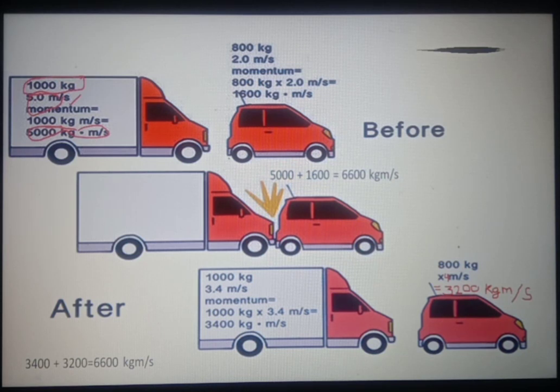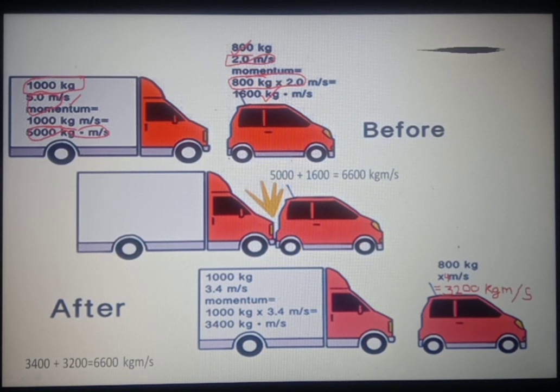Now in the initial stage, the car has mass 800 kilogram and it was moving with a velocity of 2 meter per second before collision. So the momentum of the car will be equal to mass multiplied by velocity. So it comes out to be 1600 kilogram meter per second. This is the momentum of the car.